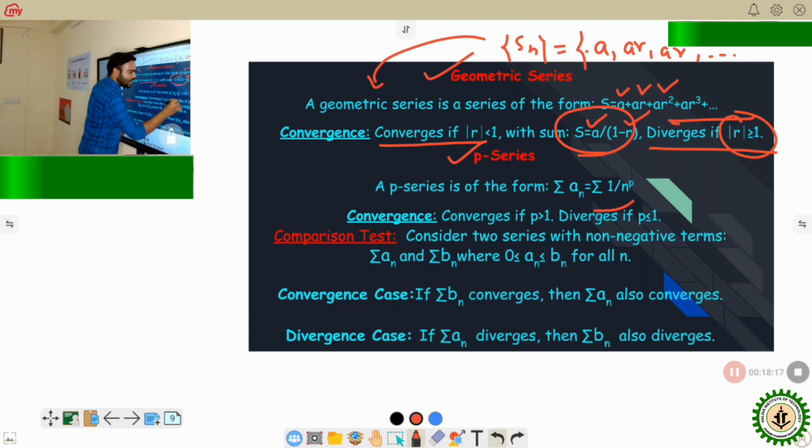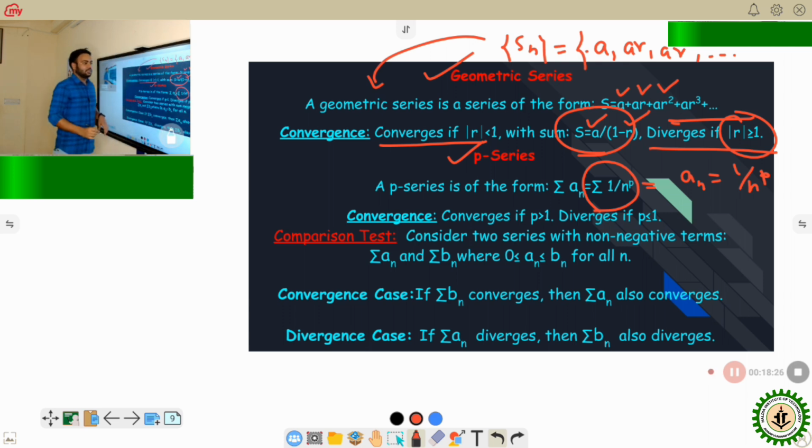Now this kind of infinite series, where the nth term is 1 by n to the power p, is called the P series, and this kind of series will be convergent if p is greater than 1, and divergent if p is less than or equal to 1. Now to notice the convergence of an infinite series, we have some tests.